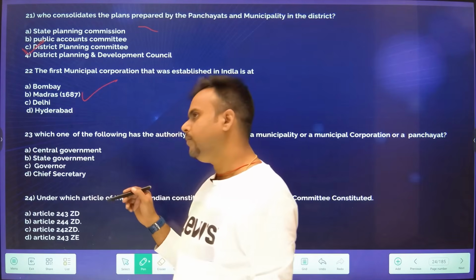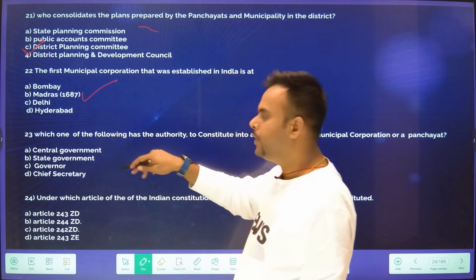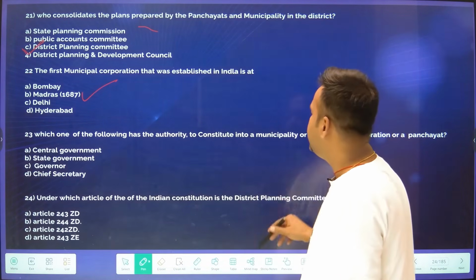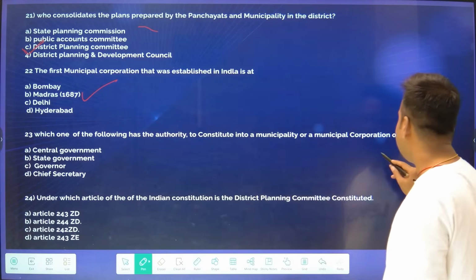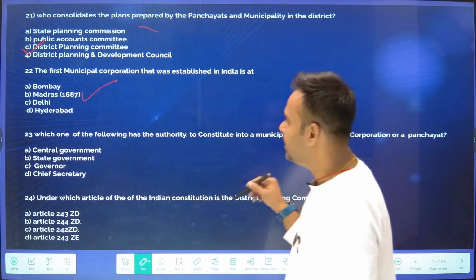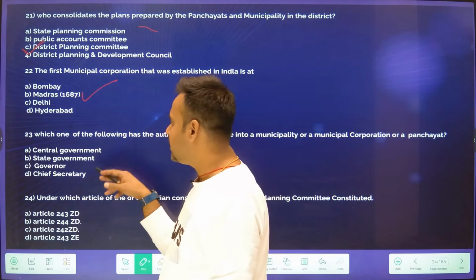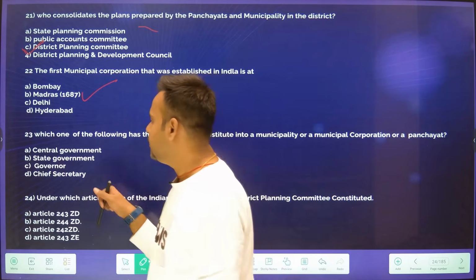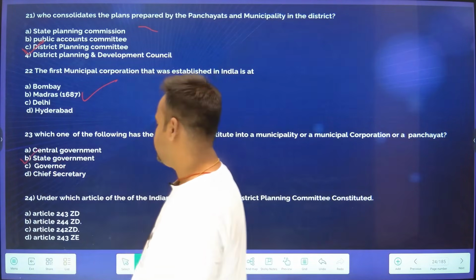Now move on to question number 23. Which one of the following has the authority to constitute a municipality, a municipal corporation or a panchayat? Your options are the central government, state government, governor and chief secretary. The answer will be the state government.